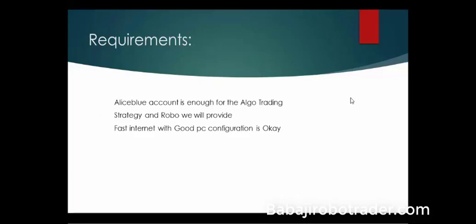If there is an internet disconnection in the PC, the rates won't get updated. For that, we are giving a VPS server. That's a virtual private server, or virtual private system, which is called a remote desktop. Currently we are giving a Windows 7 based VPS system. So when you are taking the strategy and the robo with us, we are giving the VPS system with that.